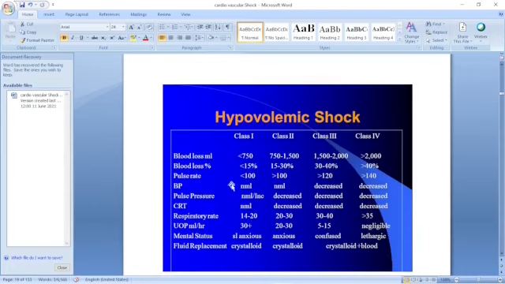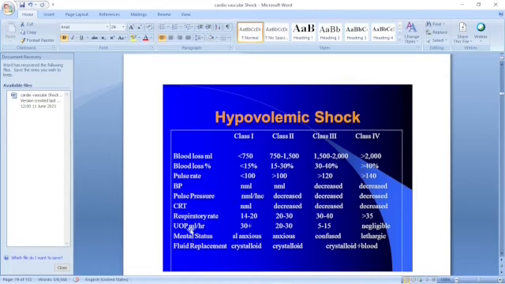Percentage of blood loss. Pulse rate is below 100 in class 1. It is just more than 100 in class 2, about 120 in class 3, and more than 140 in class 4. This is a very important criterion, pulse rate. And pulse pressure is very important. The amplitude of the pulse should be normal in class 1, slightly decreased in class 2, and significantly decreased in class 3. This is called fast and feeble pulse, when pulse pressure is greatly decreased.